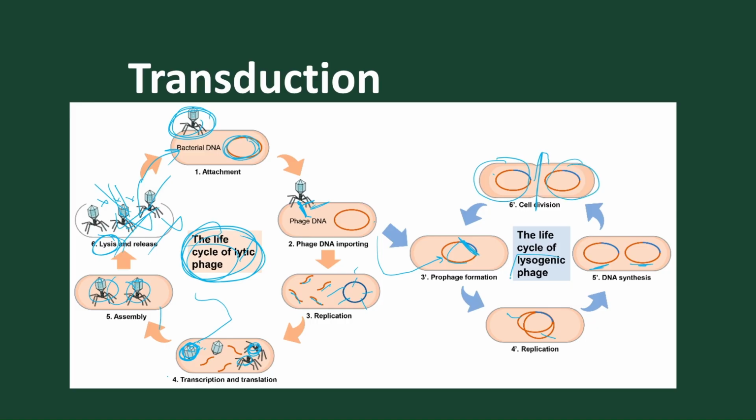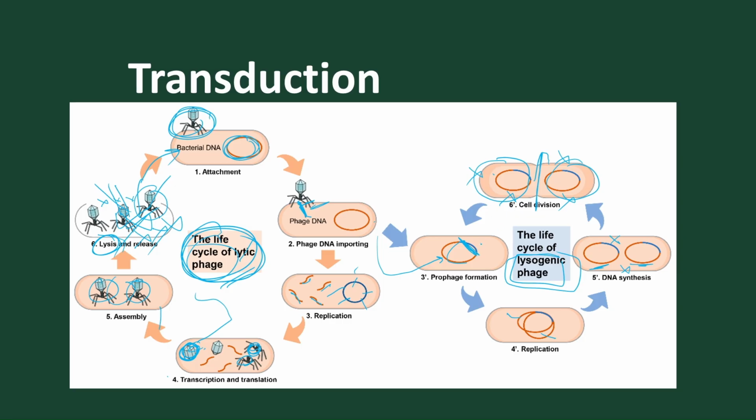Here, this phase is a lysogenic phase where the host is not killed. The host cell is not killed, but it is multiplied. So in the lysogenic stage, we will find the host cell, the bacterial cell, is not destroyed or killed. In the lytic phase, we will find the bacterial cell is destroyed and only the bacteriophage comes out.